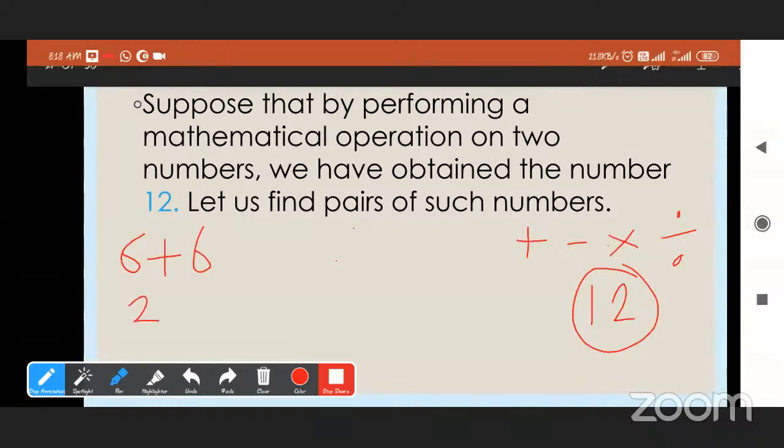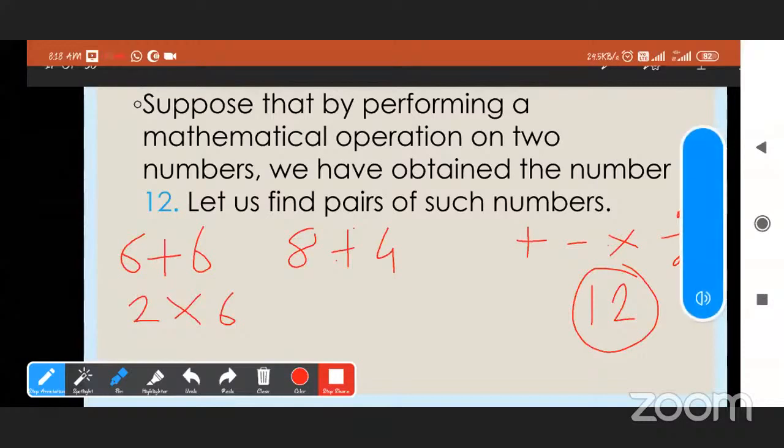Then 2 into 6, whose answer must be 12. Then, yes, 8 plus 4. Yes, 24 divided by 2.